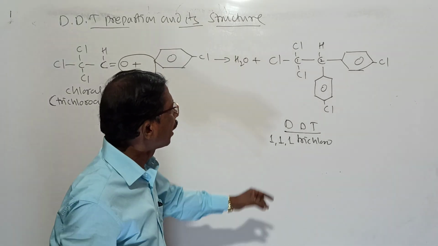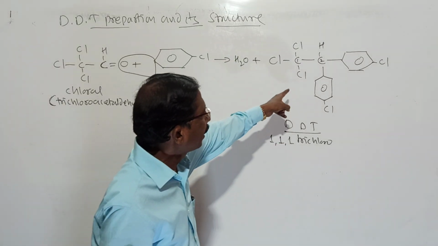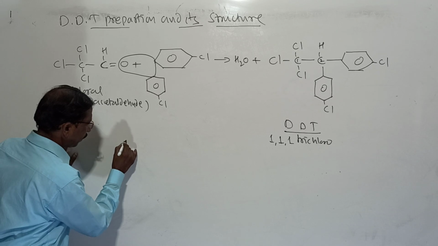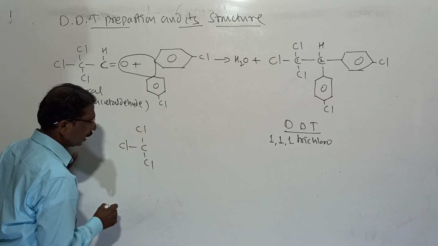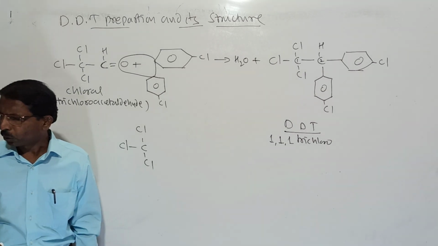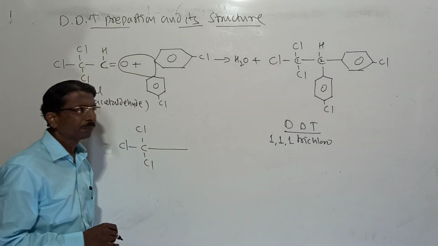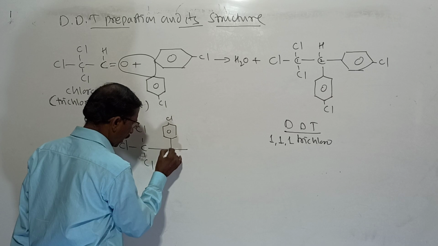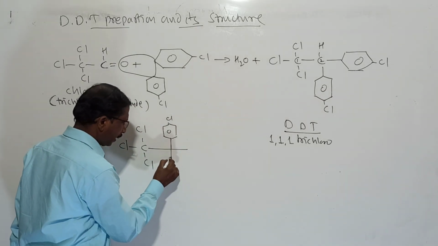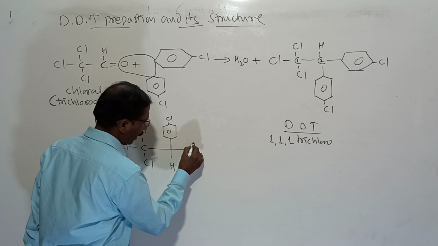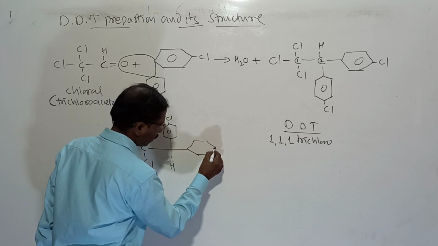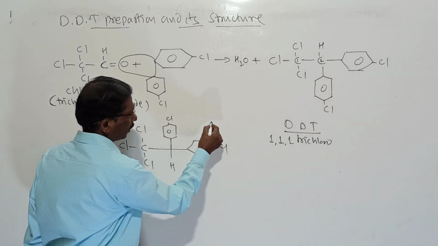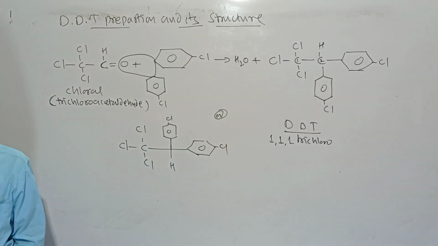And in the examination, you have to write the structure only. You may write this structure or you may write this structure. I will write here another structure. Look at students, Cl, and here you draw simple lines only. You draw a line like this. And here again you write another chlorobenzene, Cl, you draw a line here. And here it is H, and here again you write like this. This is also DDT. You write any one.